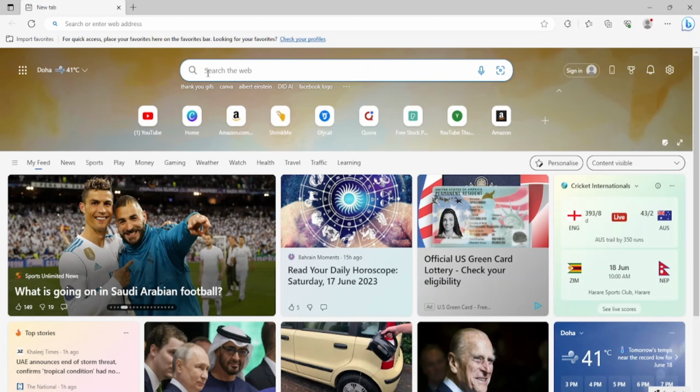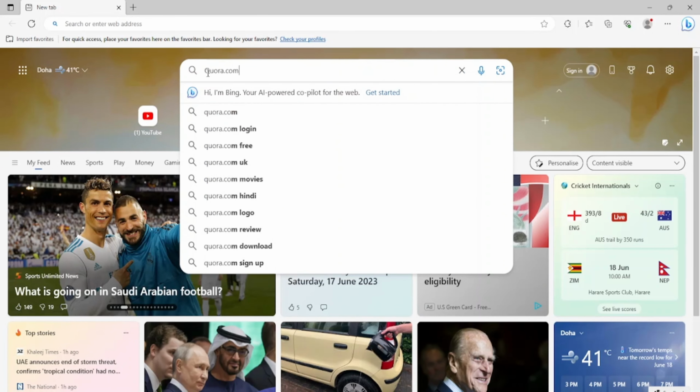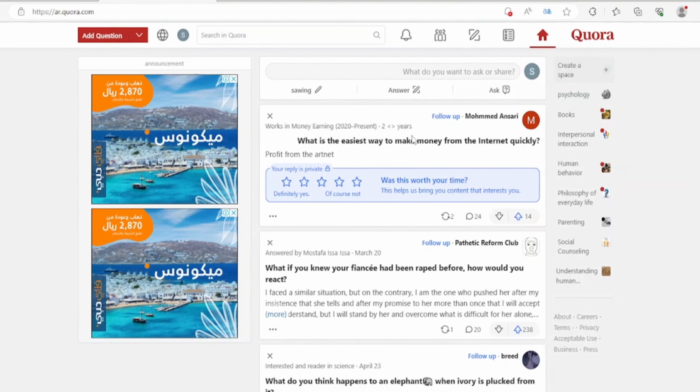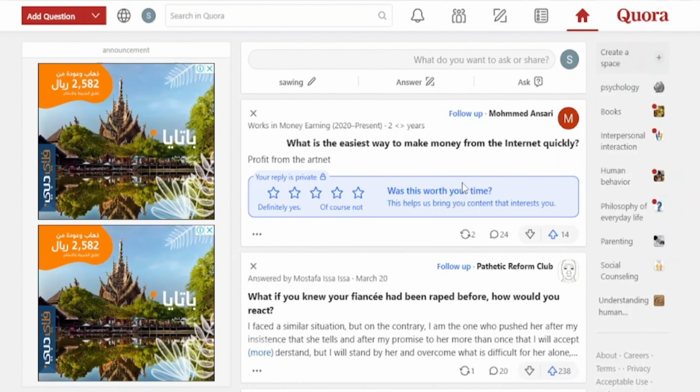So the first step you need to do is head off to Quora.com. I will also leave the link in the description box. Create your free account here. You can also sign up with a Facebook account. Once you are logged in, this is how your dashboard looks like. Our main goal on Quora is to find problems that we can solve using ChatGPT.